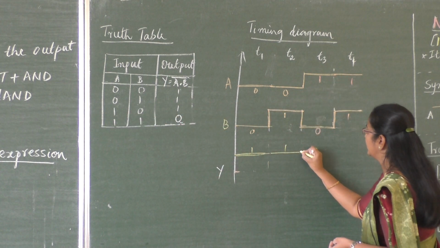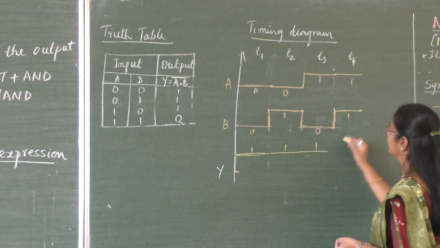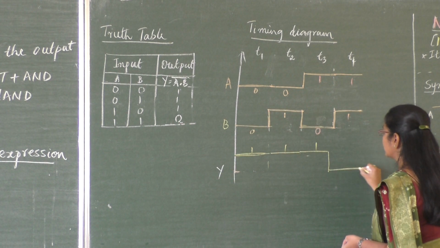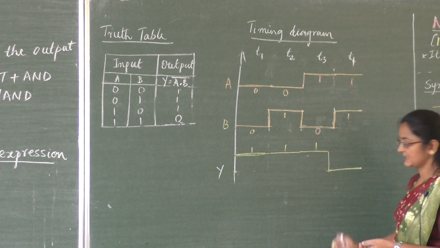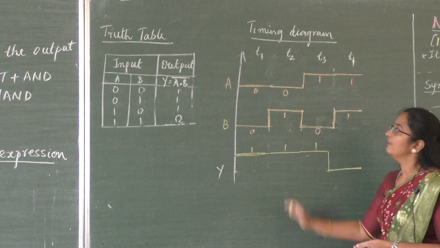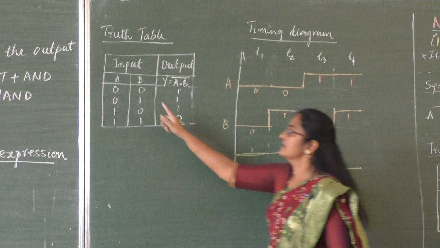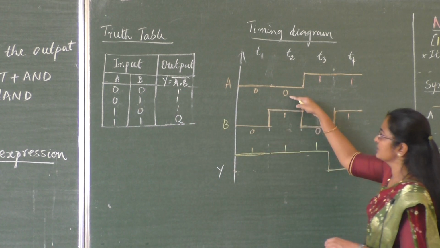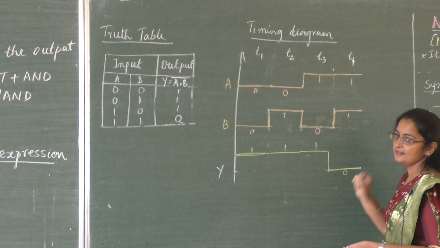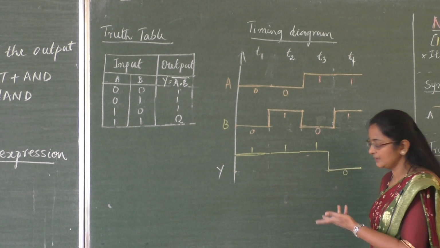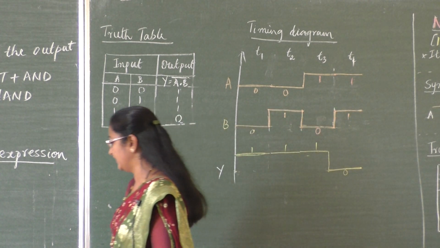Lastly, for the 1 1 combination, I have to draw the 0 level. So this will be our output signal with reference to the 4 timings T1, T2, T3, T4: 1, 1, 1, 0. So very simple, students. Note down this. This was for the NAND gate.